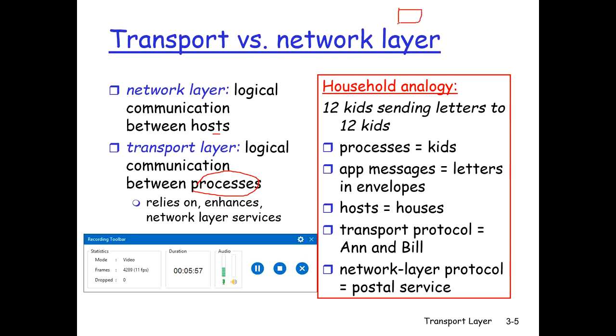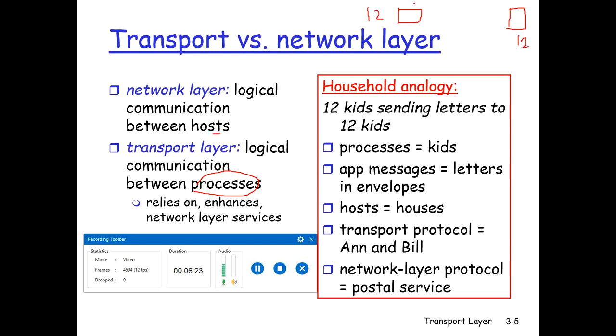There are two houses. One is on one side of the globe and another is on the other side of the globe. In your book it's mentioned as East Coast and West Coast. Each house is home to a dozen kids. So each house has 12 kids.